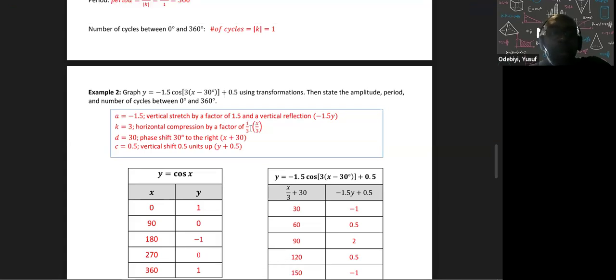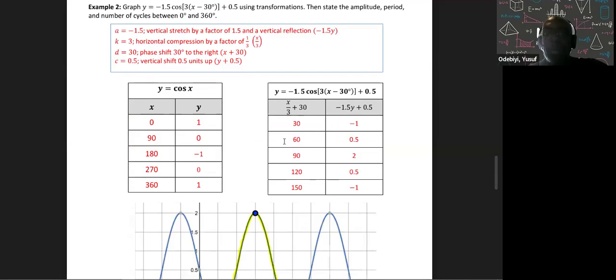We know that. Now here I have 30 degrees. So that means the 30 degrees is a positive 30 degrees, so therefore it's going to go to the right. So every x, I'm going to add 30 degrees to it. And then my y is 0.5, so every y, I'm going to add 0.5 to it. So that's what happens there.